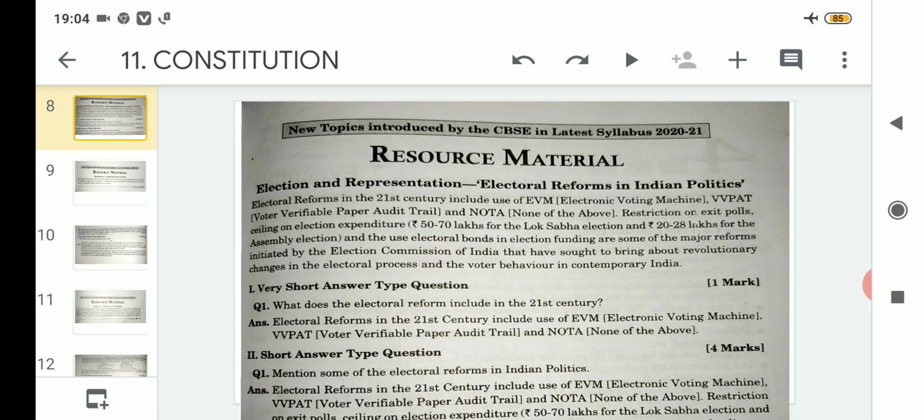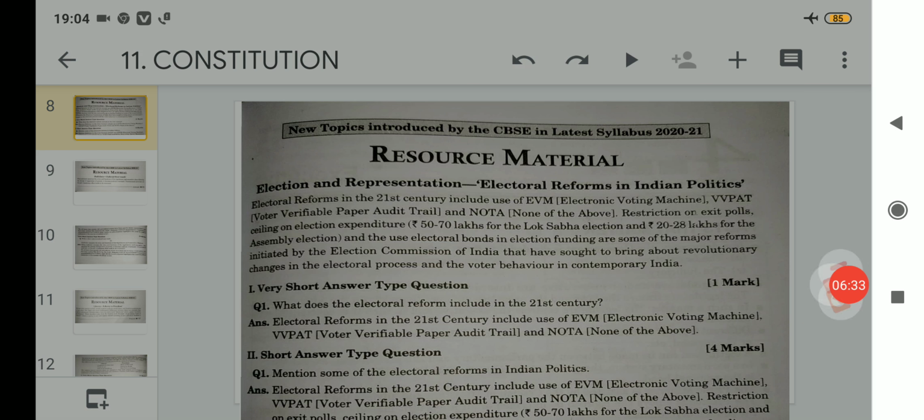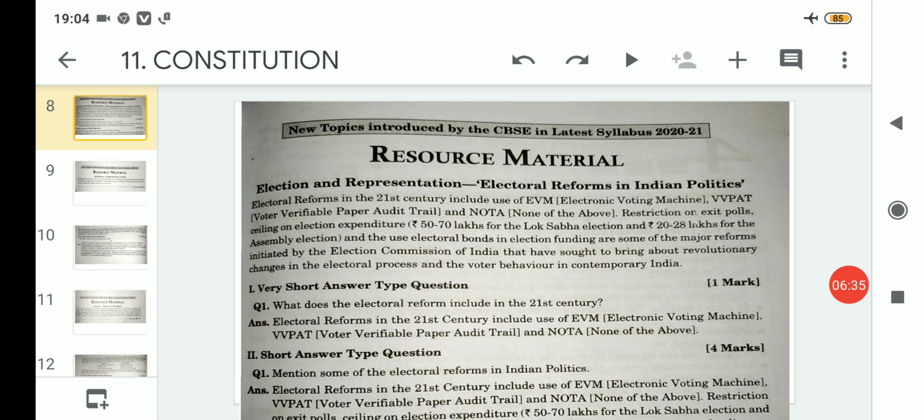Number 1 is introduction of electronic voting machine. Then number 2 is VVPAT, and number 3 is the introduction of NOTA. Apart from that, restrictions on exit polls are there. Exit polls means after the voting process ends, a gap of 15 to 20 days or maybe more than 20 days is given, because counting of votes takes time.